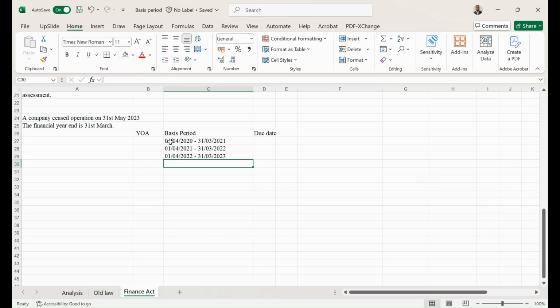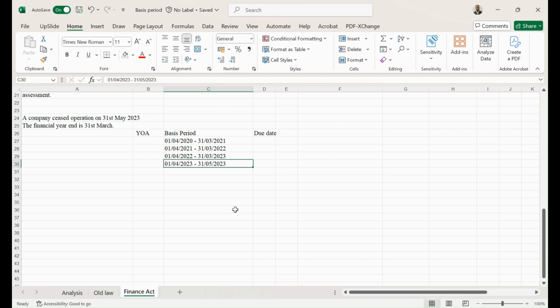Again, we started from 1st of April 2020 to 31st March 2021. The company had not ceased operation. 1st of April 2021 to 31st March 2022. The company is still doing well. 1st of April 2022 to 31st March 2023. Operation has not ceased. Now, the next is going to be 1st of April 2023 to when the company ceases operation, because we don't have it up to 31st March 2024. So it's going to be 31st May 2023, so like 2 months.